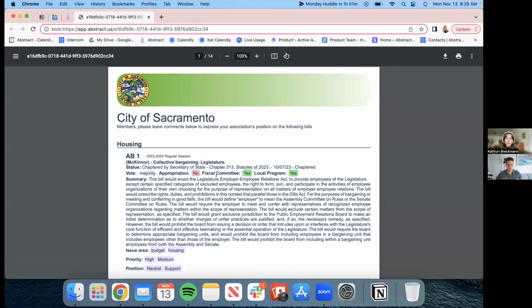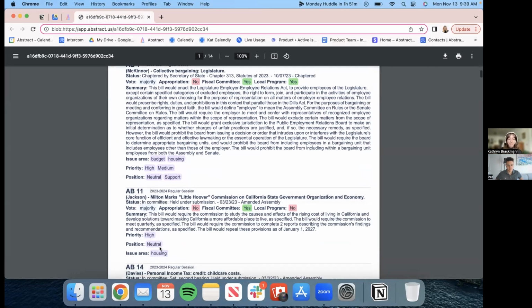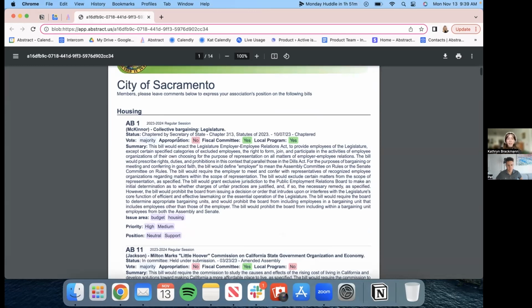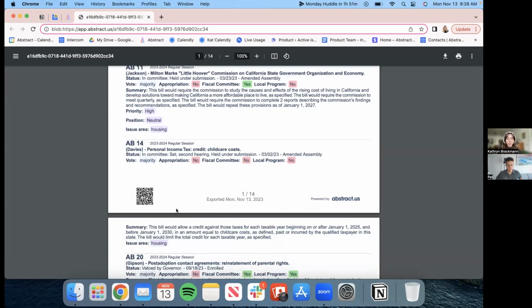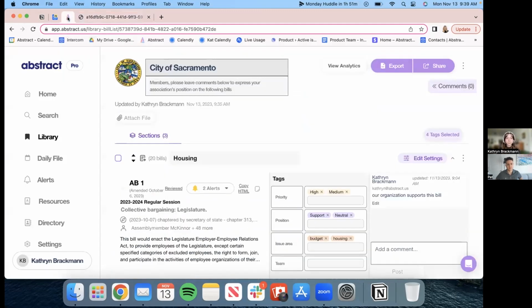Here's an example of a PDF. You can see we have our shortened summary to keep it nice and concise. We have our tags here and all of the information we need, as well as a QR code that will link others outside of your workspace to the same PDF. And this is really key. If you want to save time, instead of working with those messy Word documents, we have all these templates set up for you to work with directly.